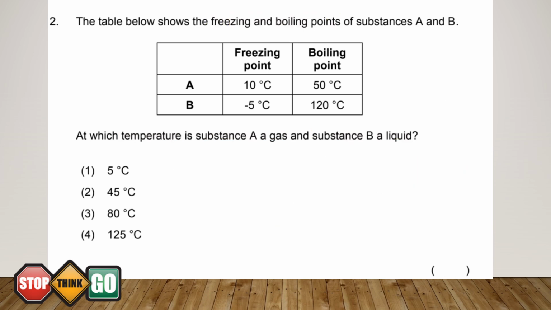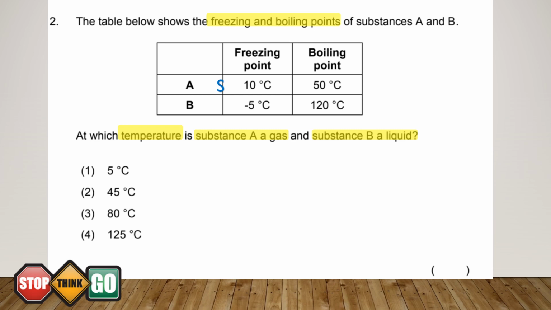Let's look at another way to do this question. Similarly, I'm going to stop and highlight the keywords. Next, I think about the 3 states of matter that are involved, which is solid, liquid, and gas. So, below freezing point, the substance will remain as a solid. So, let me write the capital S at this part of the table.